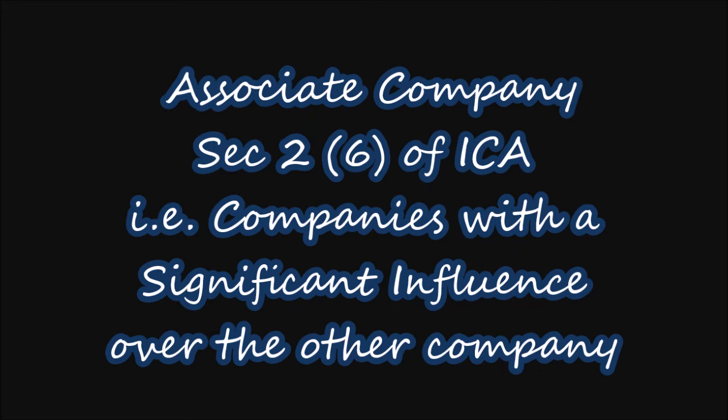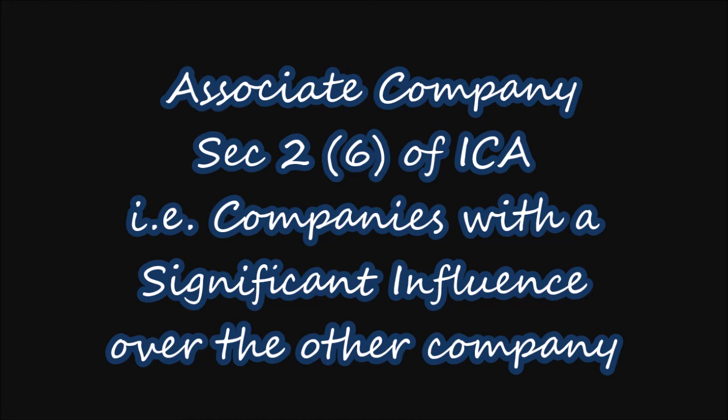The last type of company under control is the associate company under section 2 subsection 6. These are the companies over which you have a significant influence over the other company. Now let us know what is called a significant influence. Significant influence means a company has at least 20% of the share capital as a minimum and under 50% as a maximum.